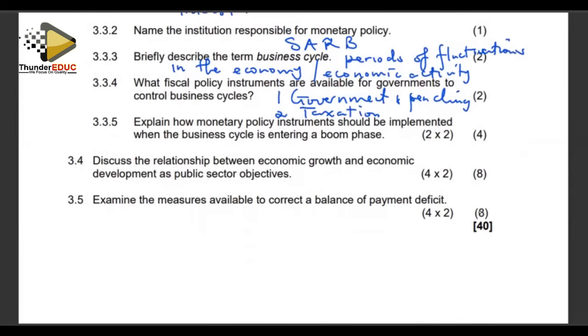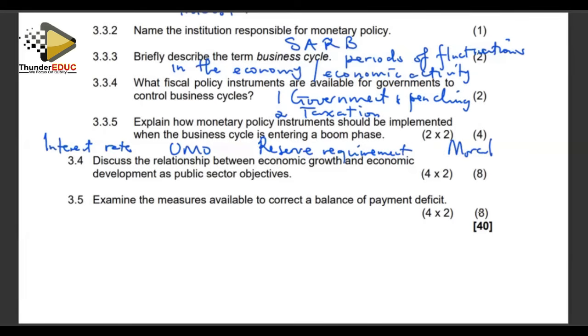You can look at policies like the interest rate, and then you can also look at open market transactions or open market operations. And then also you can look at the reserve requirement. And also you can look at moral persuasion.